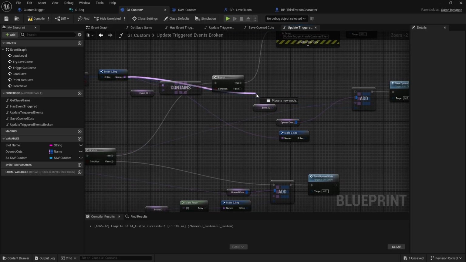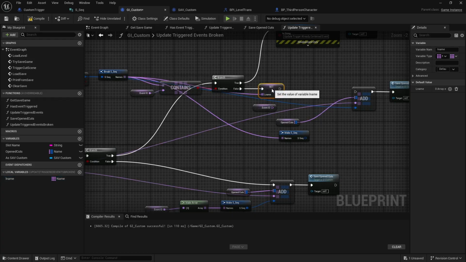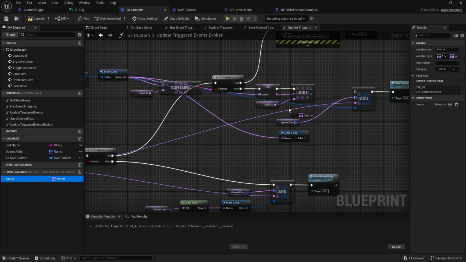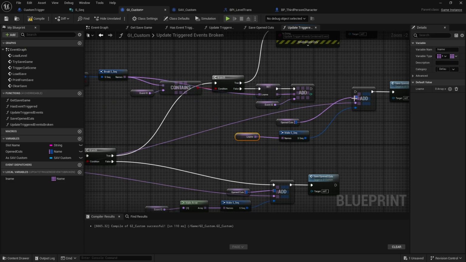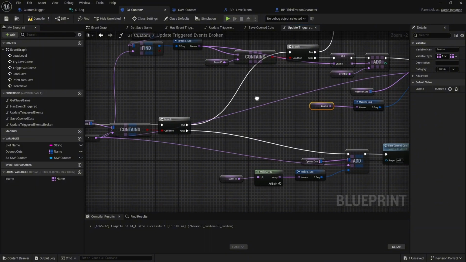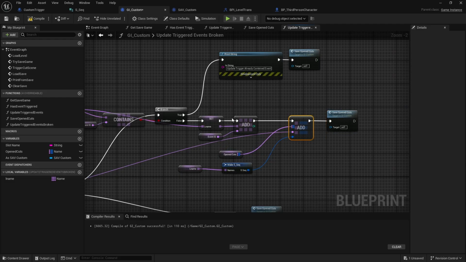So what we're going to do is drag out of this names array. We're going to promote this to a local variable. Call it something like lname. And now we are going to add to this lname. So we're going to come off of that, add. So now this local array has been updated with the proper event ID and all of the event IDs that it already contained. And then we're just going to pass that in here. So we're going to make this sequence, and we're going to pass in this name, just like that. Make sure that the level is still being passed as the level. That way it replaces the right element inside of this map.